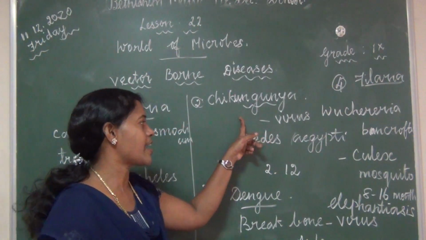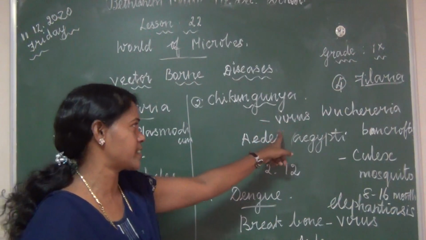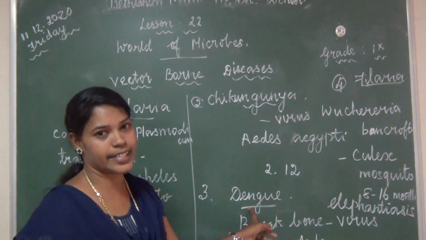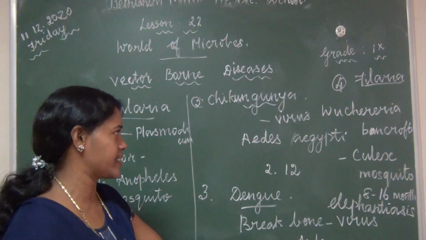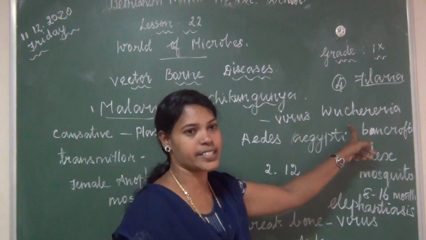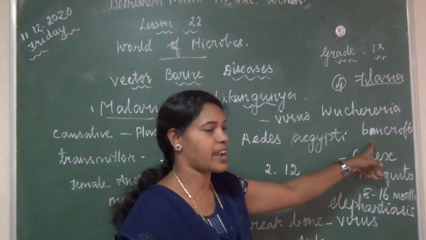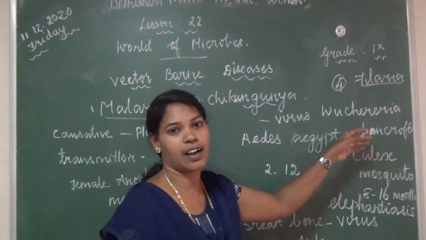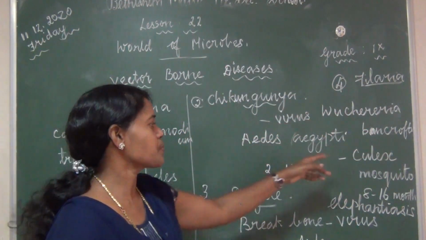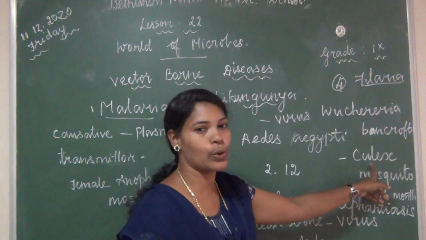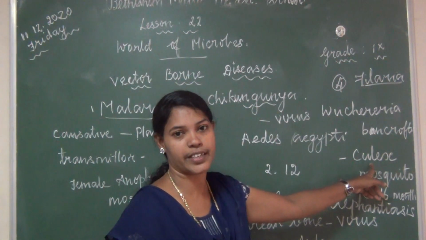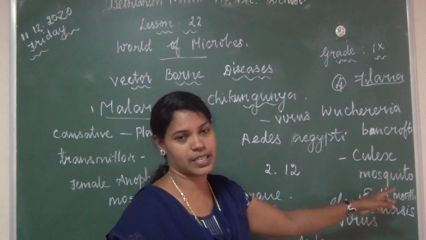Second one, chikungunya, causative organism virus. Third one, dengue, causative organism virus. Filaria, causative organism a worm, that is a nematode, Wuchereria bancrofti. It is transmitted by the Culex mosquito.